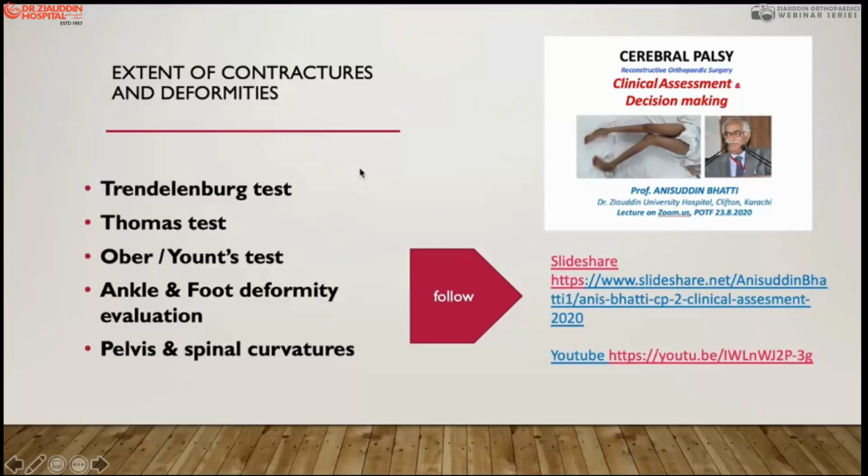Most of the detailed discussion I already had, in the cerebral palsy clinical assessment. This is available on SlideShare in my name and also on my YouTube. This video and the slide both are available on the net. But I will discuss a little bit about these very important tests, which are usually related to poliomyelitis instead of cerebral palsy, in the next few slides.